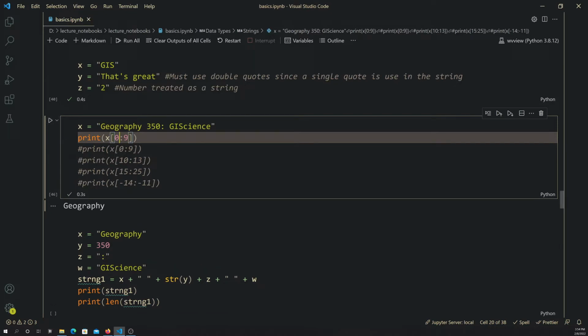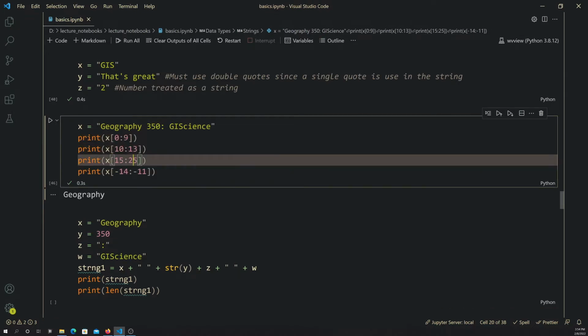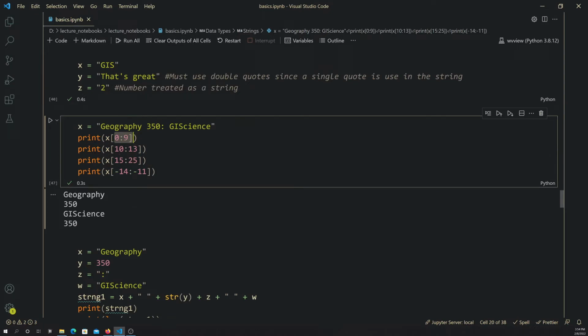All right. So let's go ahead now and get rid of those comments and look at these results. Okay, so the first result was what I basically did. That gives us back the first word. The second result here gives us back 350. So that starts at position 0, 1, 2, 3, 4, 5, 6, 7, 8, 9. So it starts at 10. And then 10, 11, 12, and then again you go one past what you want, so 13, so 10 through 13. Note that blank spaces are counted as characters too, so that should make sense.